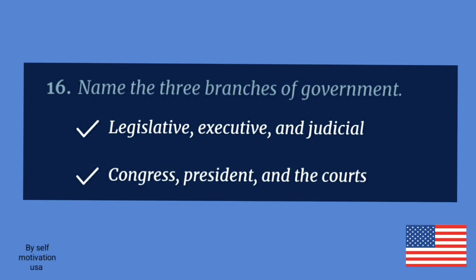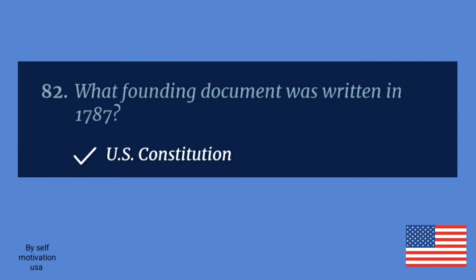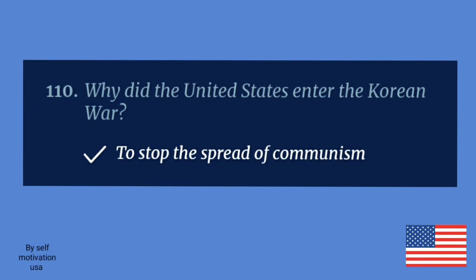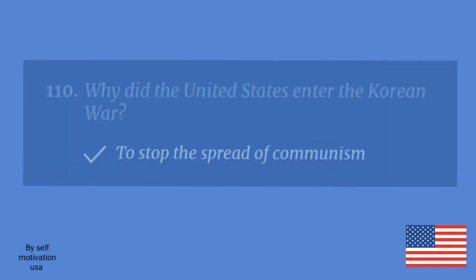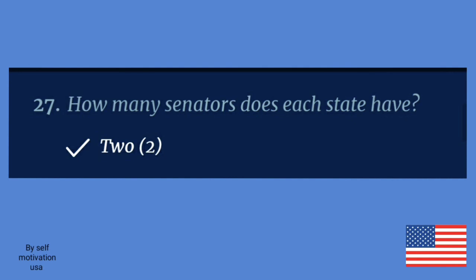Congress, President, and the courts. What founding document was written in 1787? U.S. Constitution. Why did the United States enter the Korean War? To stop the spread of communism. How many senators does each state have? 2.